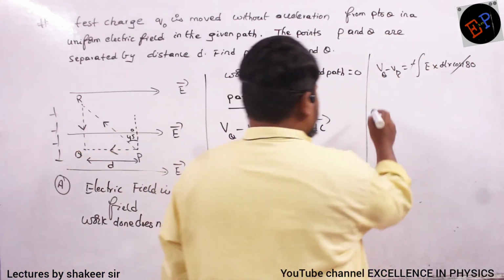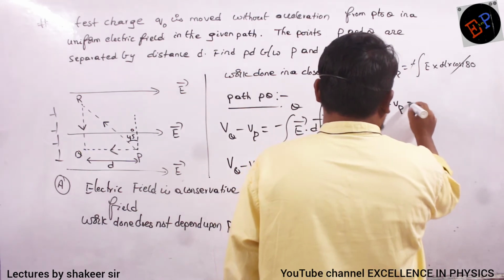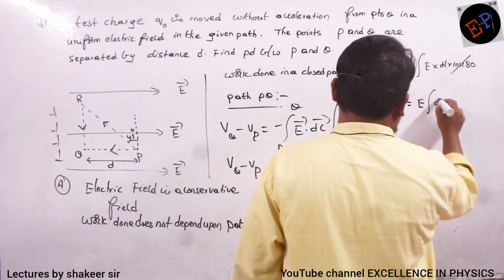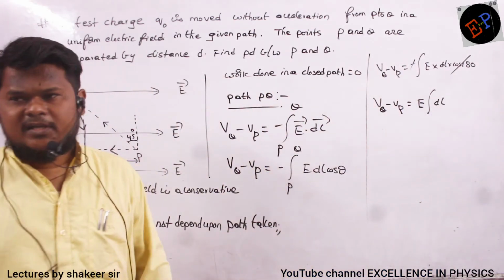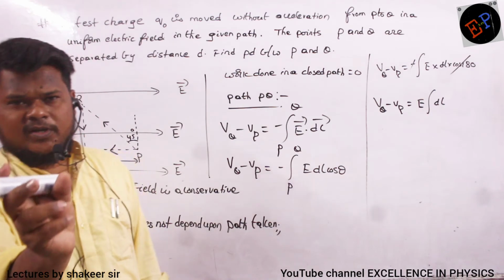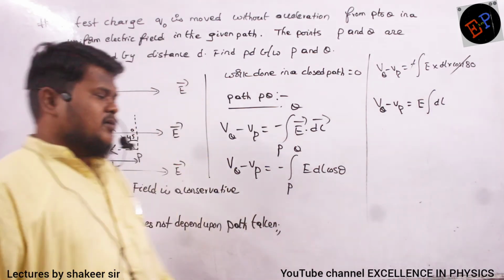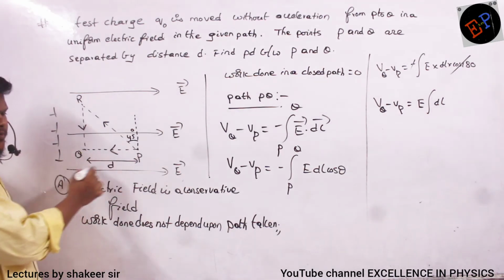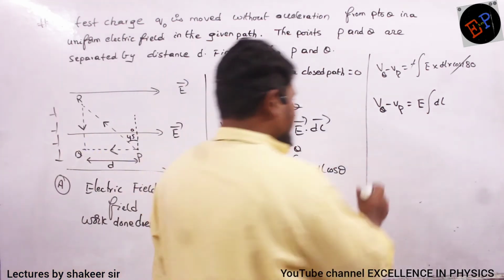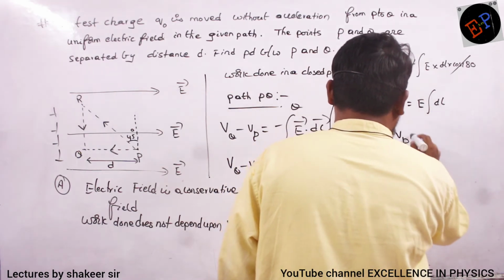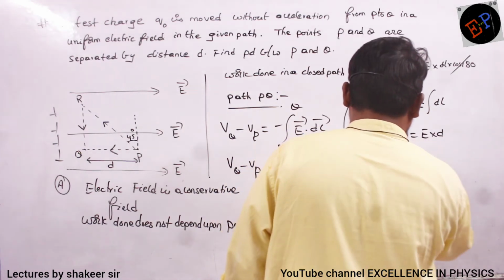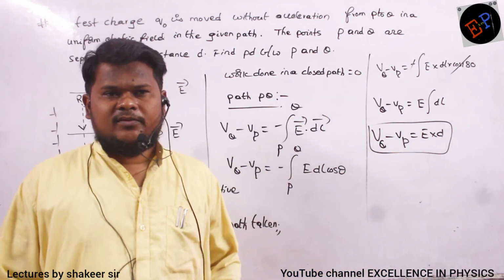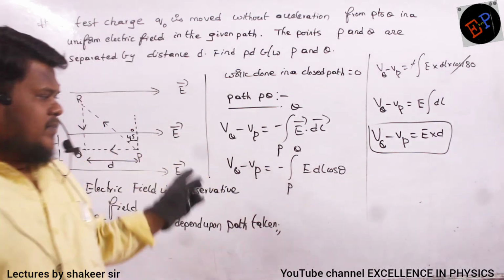Clear, no? So VQ minus VP: the field is constant, so E is a constant. Integration of DL, E is a constant, I am taking it out of the integration. DL is a very small distance. Integration of DL means total distance, between P and Q, and the distance between P and Q is given as d. So substitute it: VQ minus VP is equal to E into d. That's all. This is my answer. Okay? So this is one method of doing the calculation.